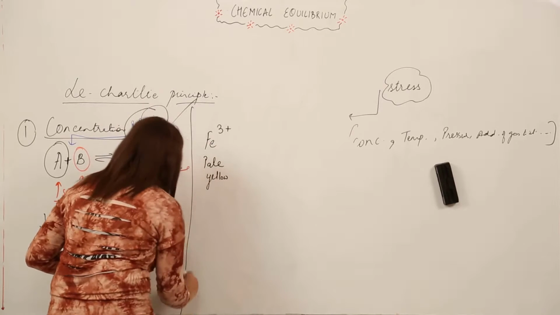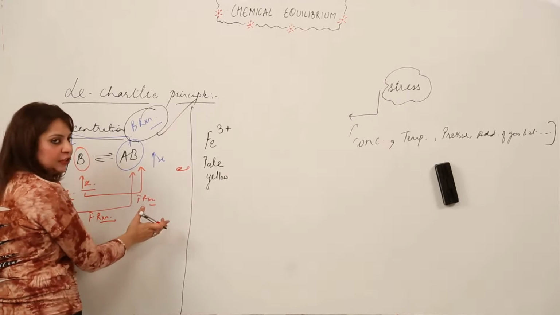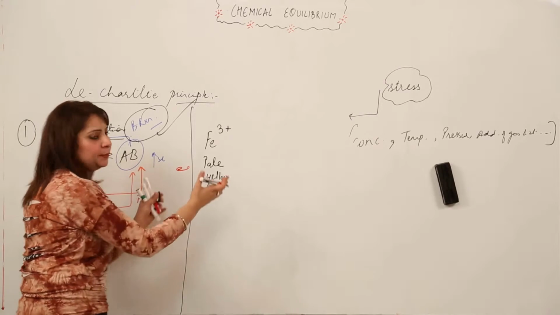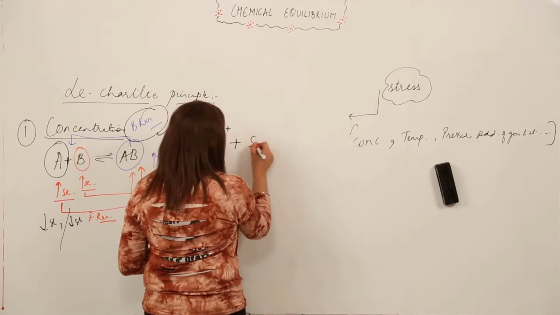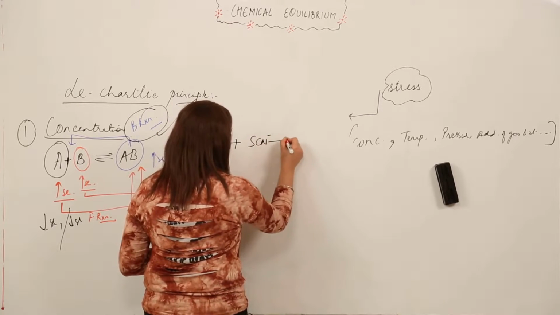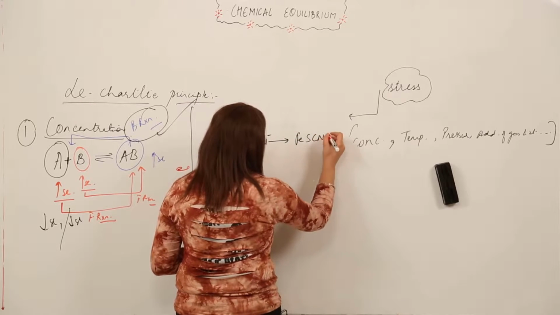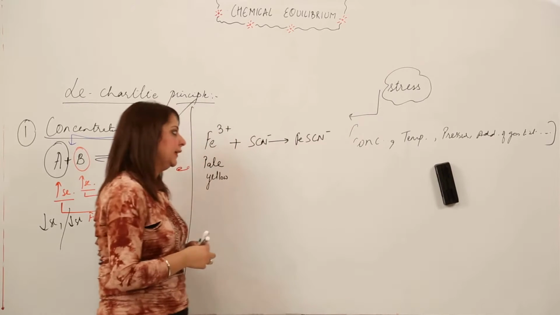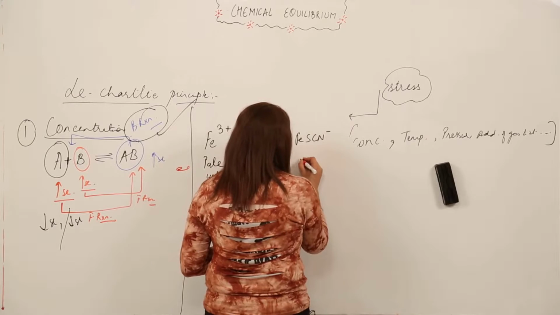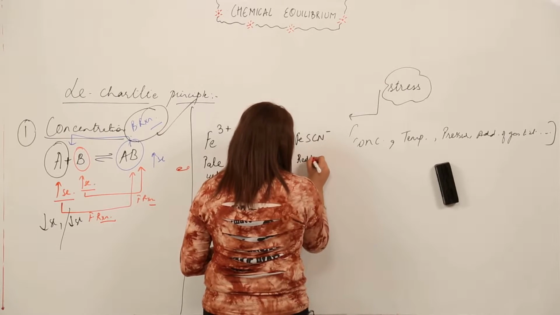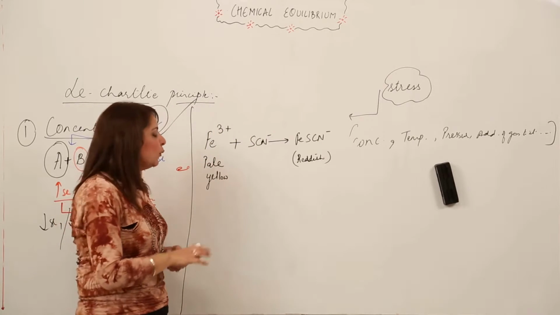I'm just drawing a line here so that you should actually correlate that yes, it is the general example for the concentration and it is the particular example, right? So we have the ferric ion that is pale yellow in color, and we have SCN negative ions too. They just unite and form ferrous sulfocyanide this way, right? And the color of this ferrous sulfocyanide is reddish, right?